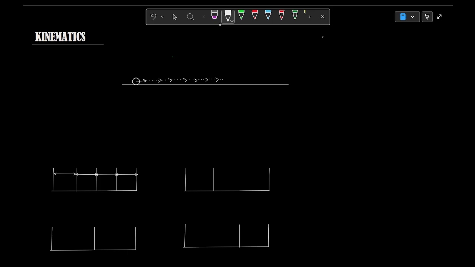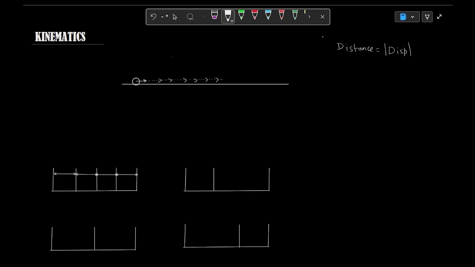So the distance will be equal to the magnitude of displacement. I hope that you are already aware that displacement is a vector quantity. So its magnitude will be the straight line distance between 2 points.